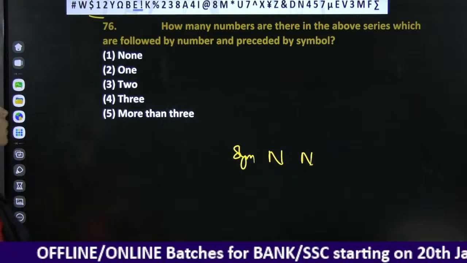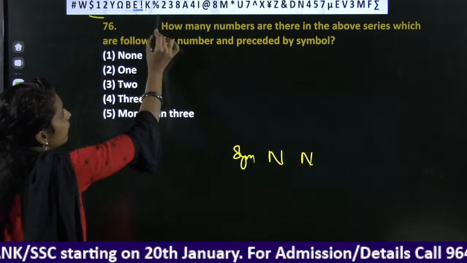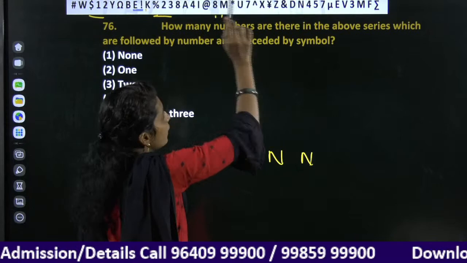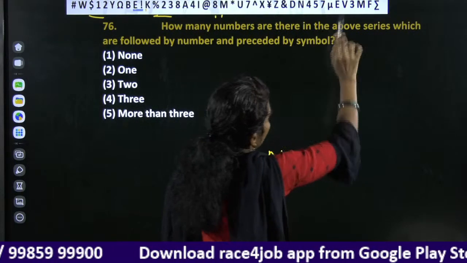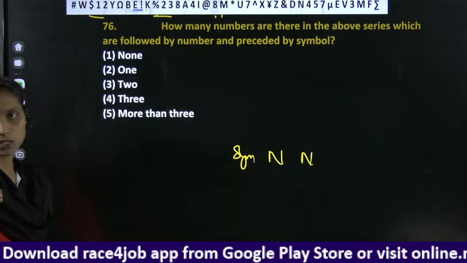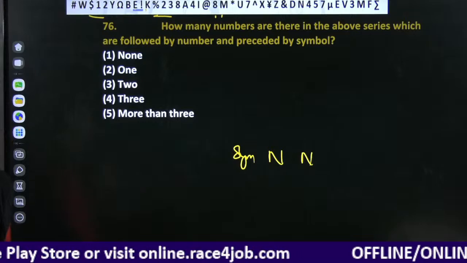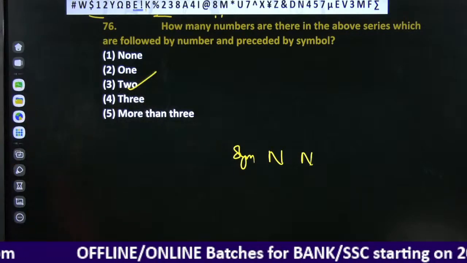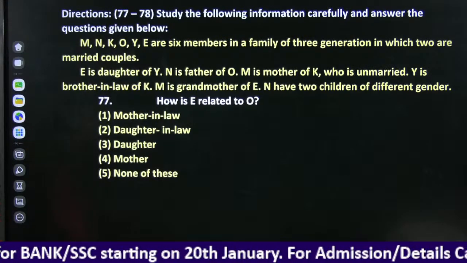Here we have a symbol, but letters, symbol, letter, symbol, number, symbol, number, letter, symbol. Okay, we have only two symbols which are followed by two numbers. Right? Option is 3.